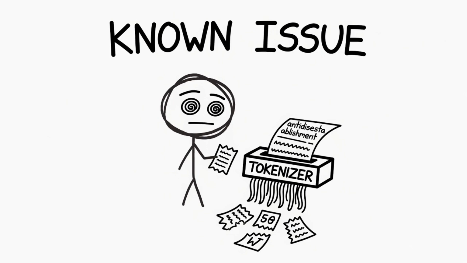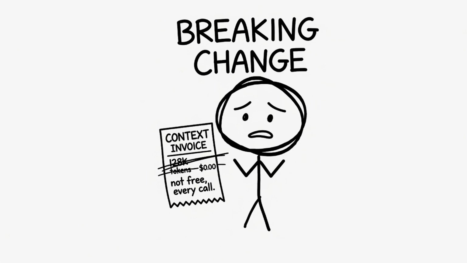Known issue. Tokens are not words. One token is roughly 3/4 of a word. Your 100,000 token window is not 100,000 words. Code, JSON, and rare terms burn more tokens per character. This has been a known issue since the first tokenizer. It will not be fixed. Count tokens, not vibes.